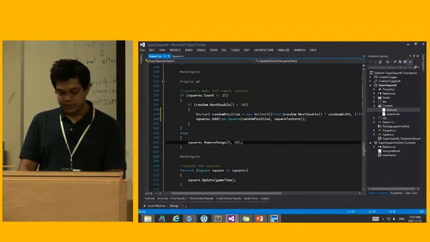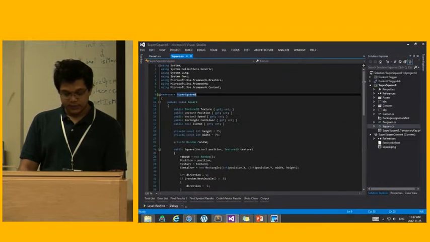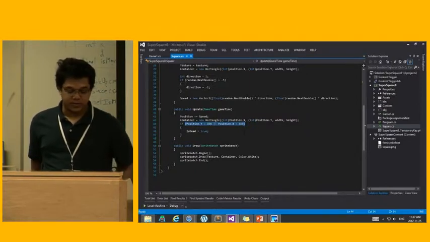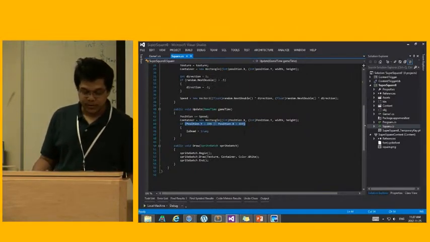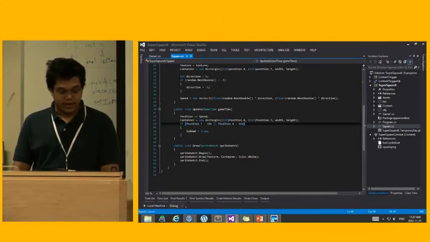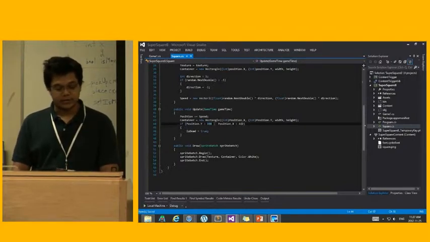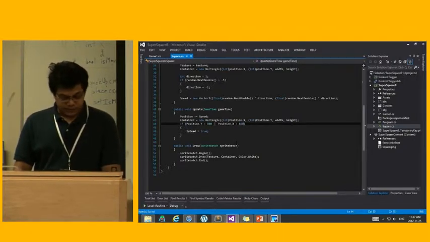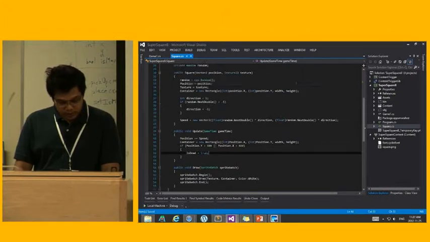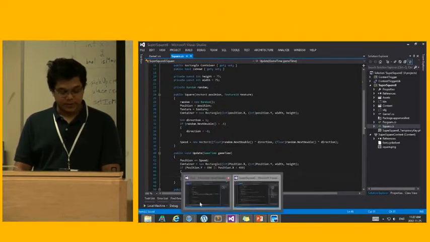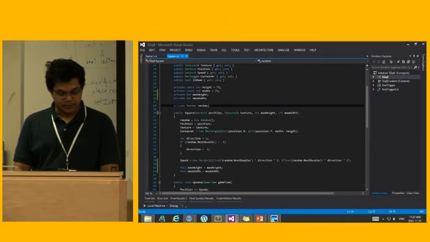If I go to my square class, previously I had made sure that it knew about when it should die, because as the game loop updates, it should check if it's still alive, and I decided that it's going to be the screen width and the screen height that will cause it to die. Now, I have to change that, because my game is more dynamic. The height and width are different, and what I'm going to do is pass in the value of my maximum height and maximum width.